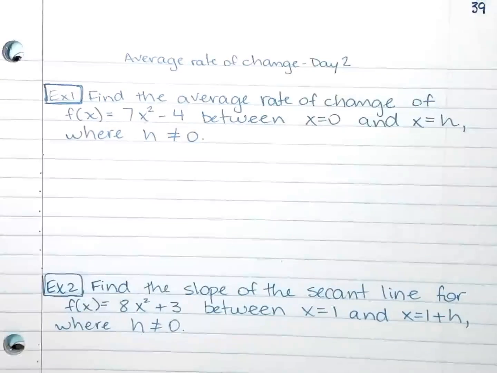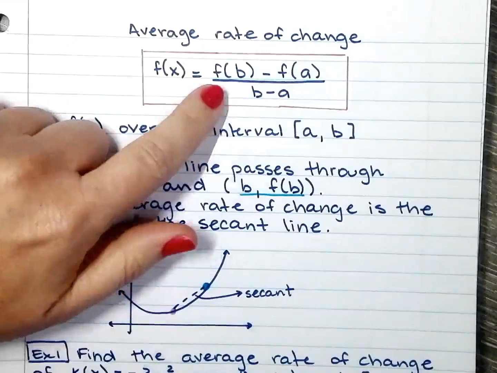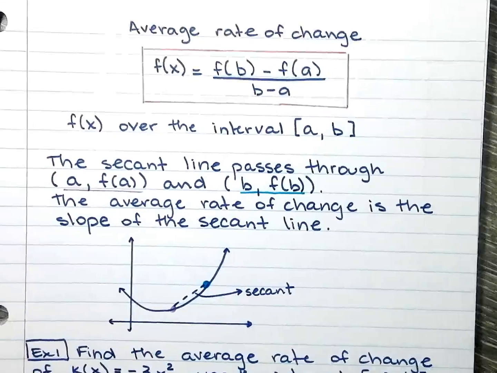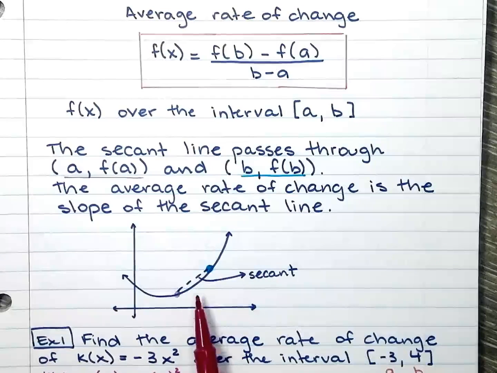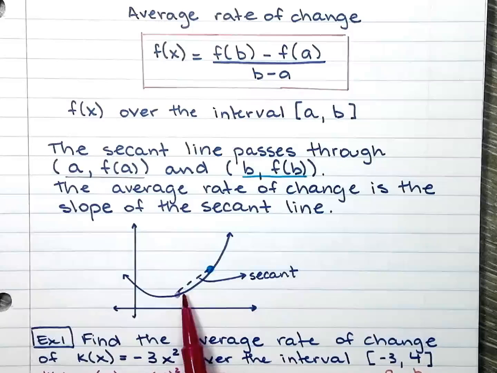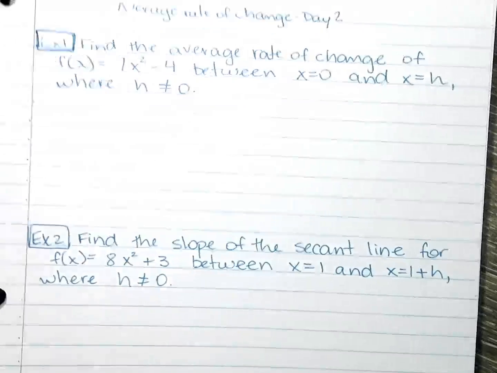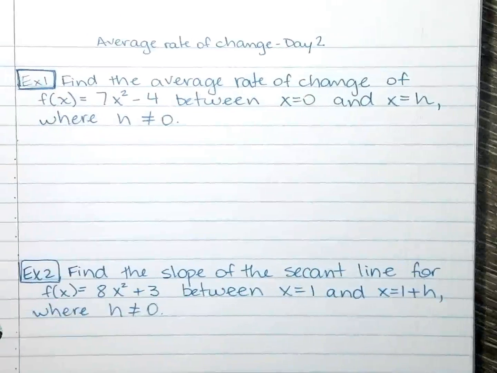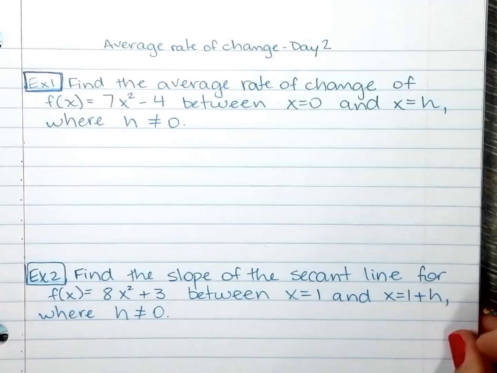So yesterday we talked about average rate of change, day 1. I gave you the formula and we talked a little bit about how, when you're finding the average rate of change, you're finding just the slope of the secant. And the secant is the line that goes from one point to the other. So now today we're going to add some letters, but the main idea is just the same. And we're going to work on 3 examples right here.